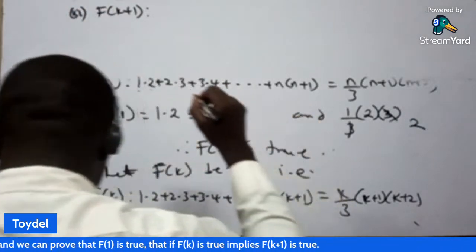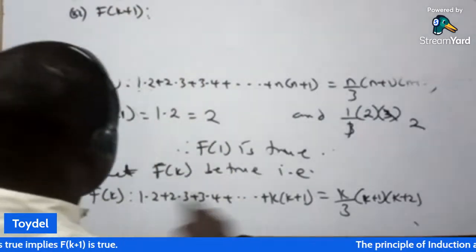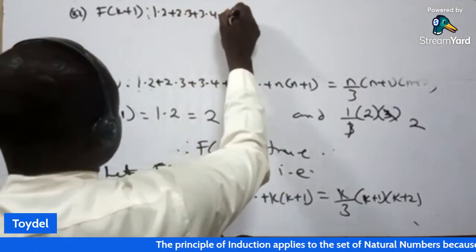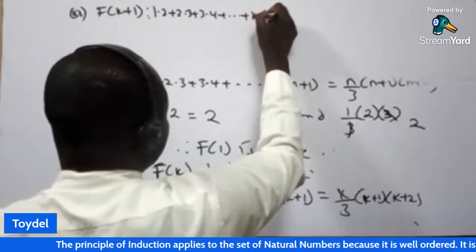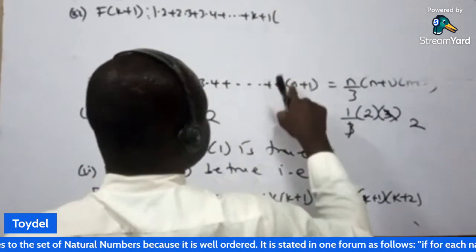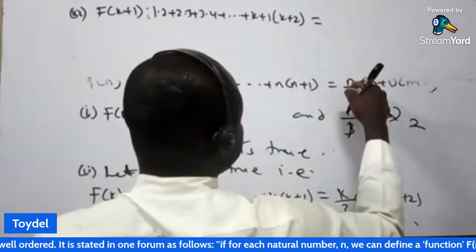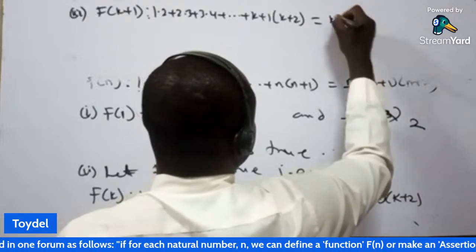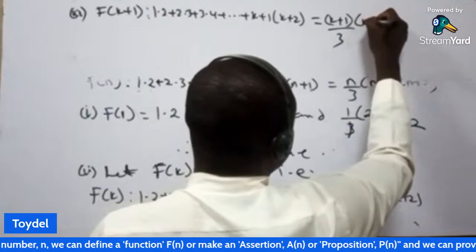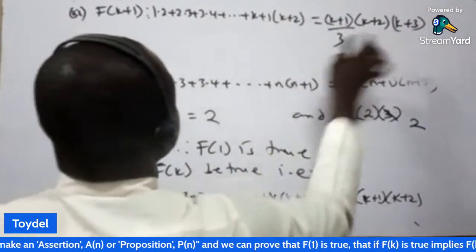So we show for f of k plus 1 now. So what do we have here? We write everything 1.2 plus 2.3 plus 3.4 plus dot dot dot plus k plus 1 now. Instead of k, wherever you see n, we change it to k plus 1 into bracket. Instead of n now, we change it to k plus 1. So I'm going to have k plus 2, to be equal to n will be k plus 1 all over 3. Instead of n here, n is k plus 1, that will be k plus 2. I'm going to have k plus 2. Then this one will be k plus 3. So we want to show that this is equal to this.